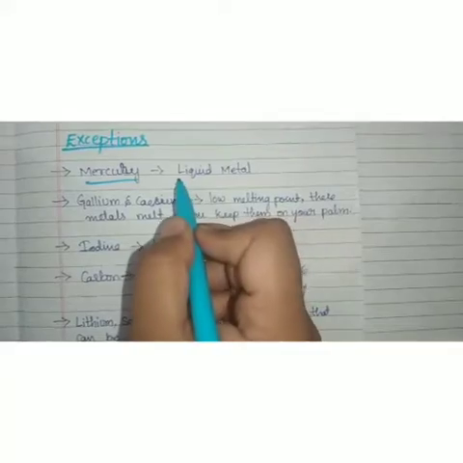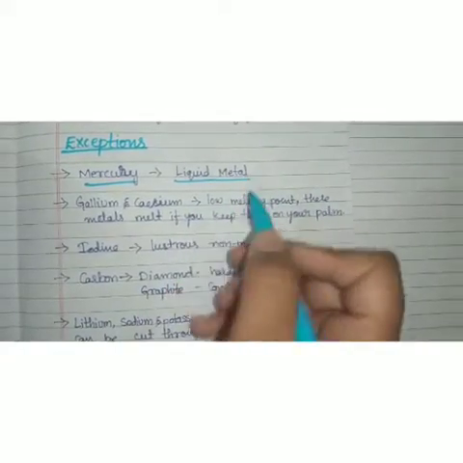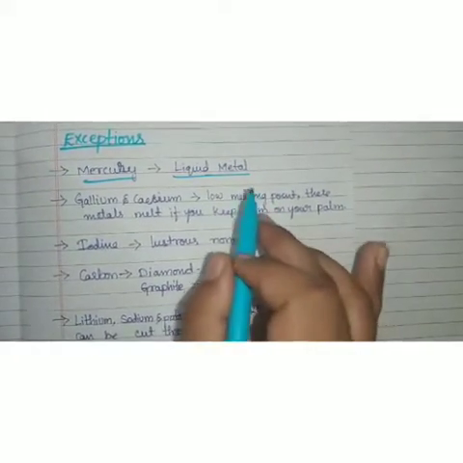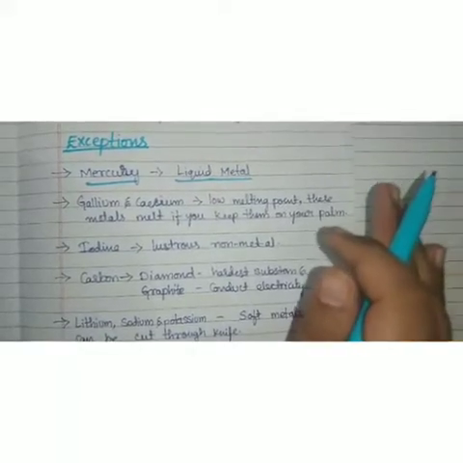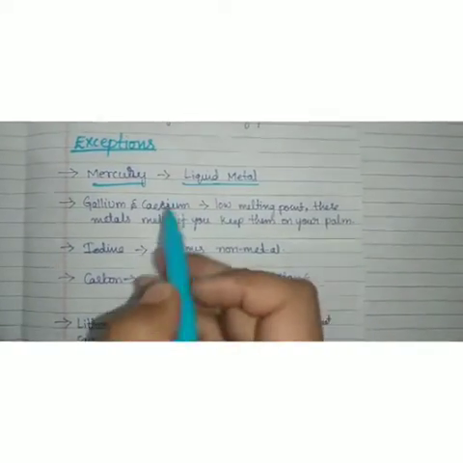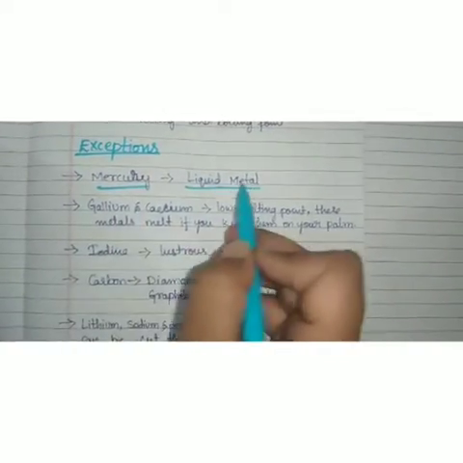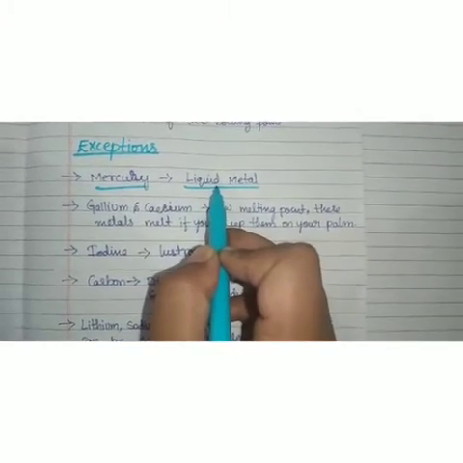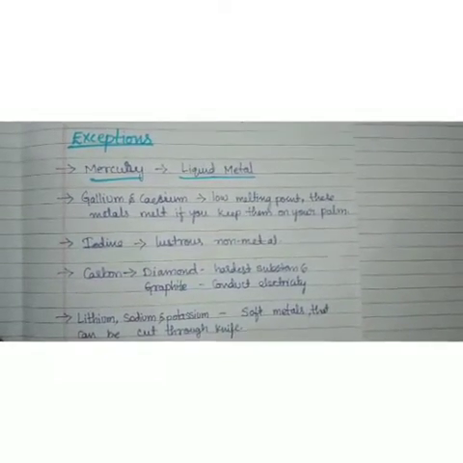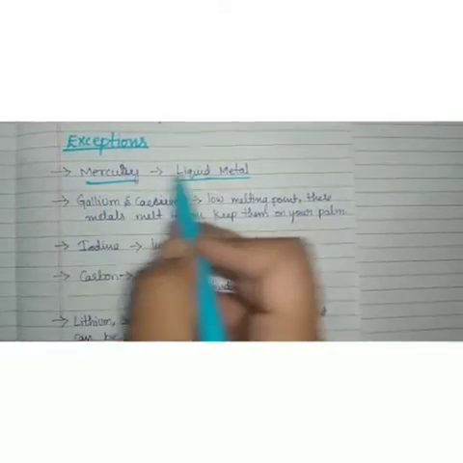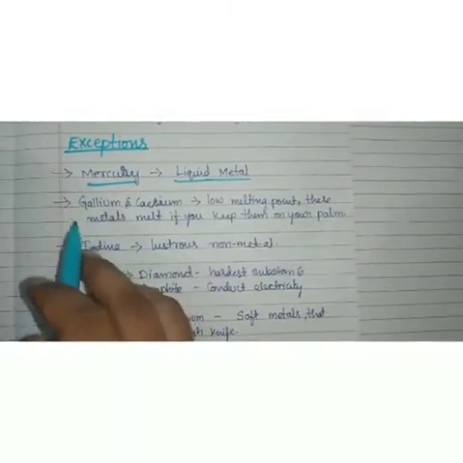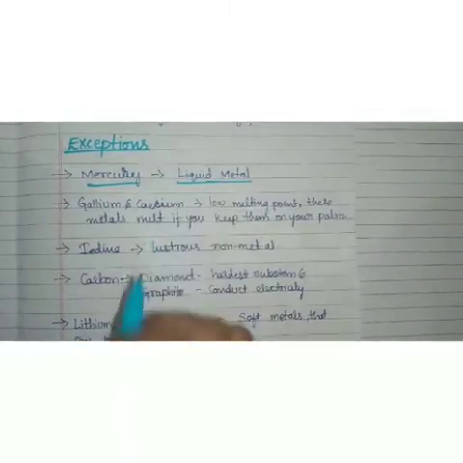You know that all the metals are usually hard and they're solid at room temperature, right? But mercury is present in the form of liquid, so that we can see in the thermometers, right? So mercury is a liquid metal. This is one of the exceptions to metals.